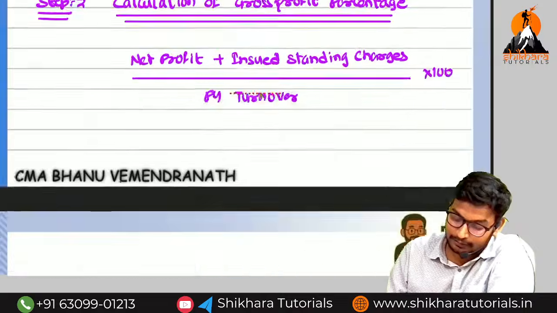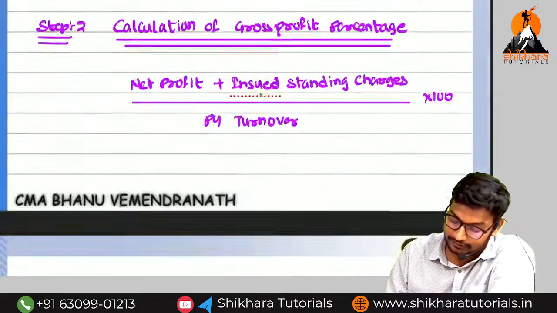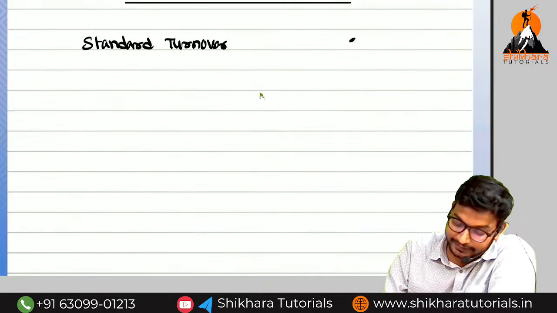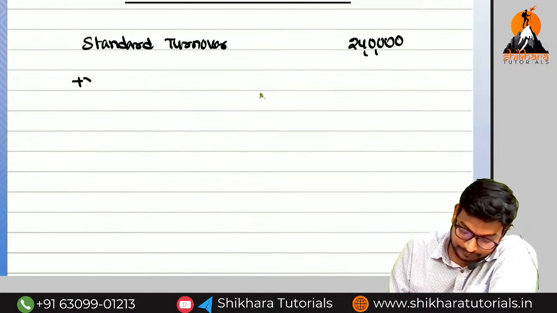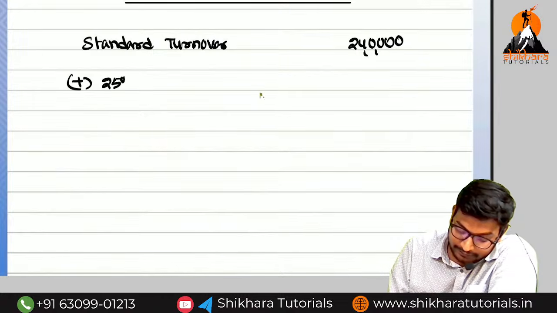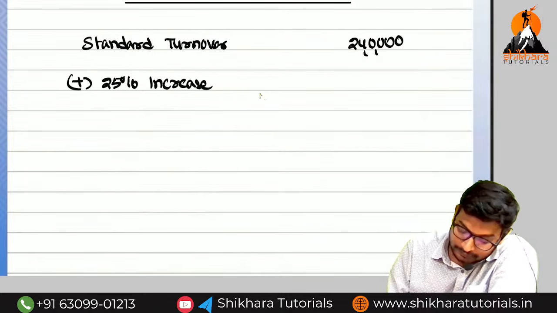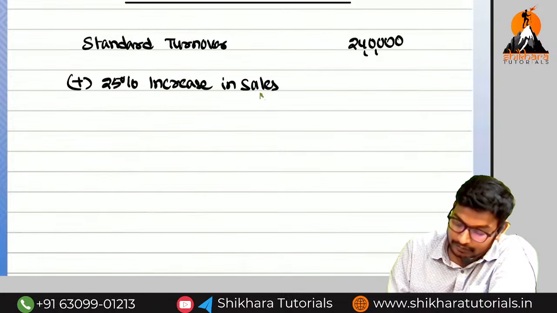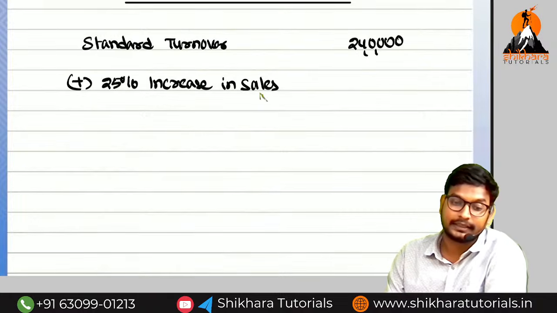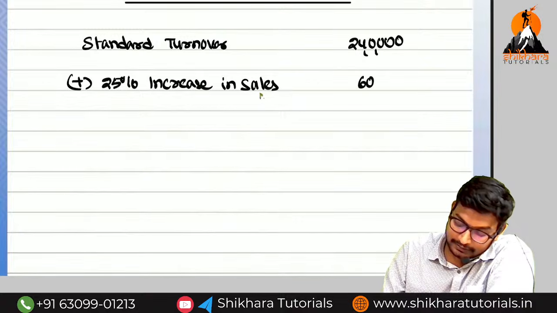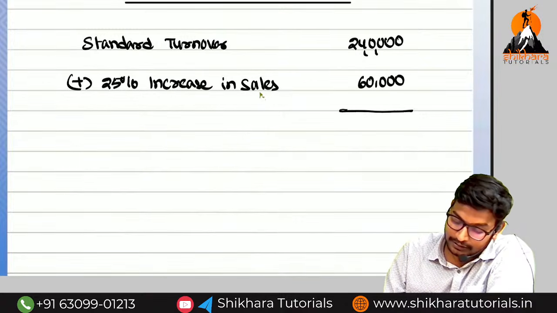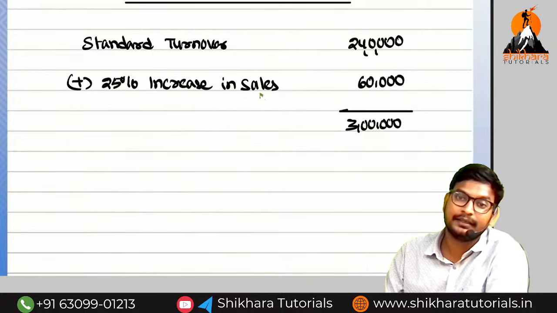So we have written above the question 2,40,000. But here we are having the trend. So what is the amount of trend we are having? Add back 25% increase in sales. How much? 2,40,000 into 25%, 60,000. Then what is the total sales, amma? 3 lakhs. Can you say the sales during the indemnity period?